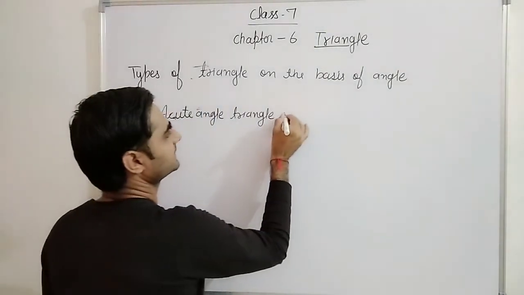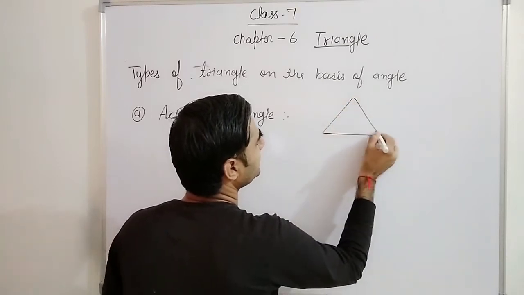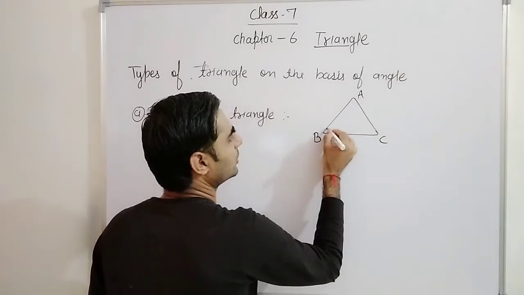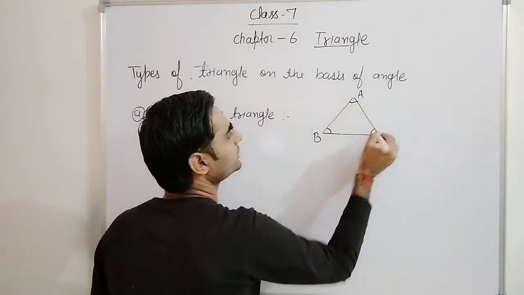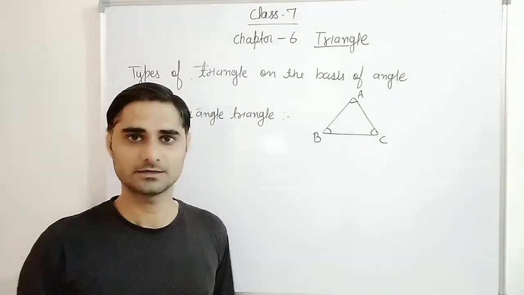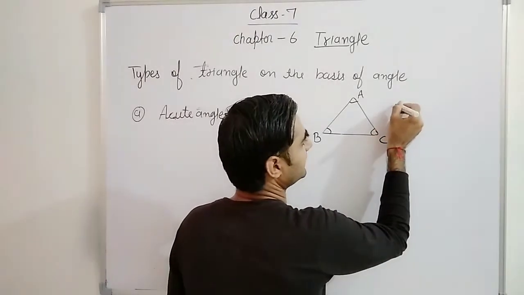Acute angle triangle means a triangle whose all three angles, we are talking about angles, A, B, C, all three angles are acute. Acute means less than 90 degrees. So all angles should be less than 90 degrees.